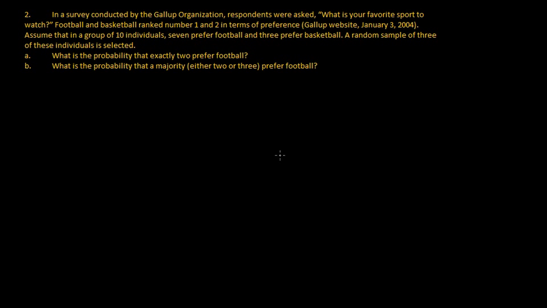In a survey conducted by the Gallup organization, respondents were asked, what is your favorite sport to watch? Football and basketball ranked number 1 and 2 in terms of preference. It's from the Gallup website. That's just motivation, right? Here's the actual question then.